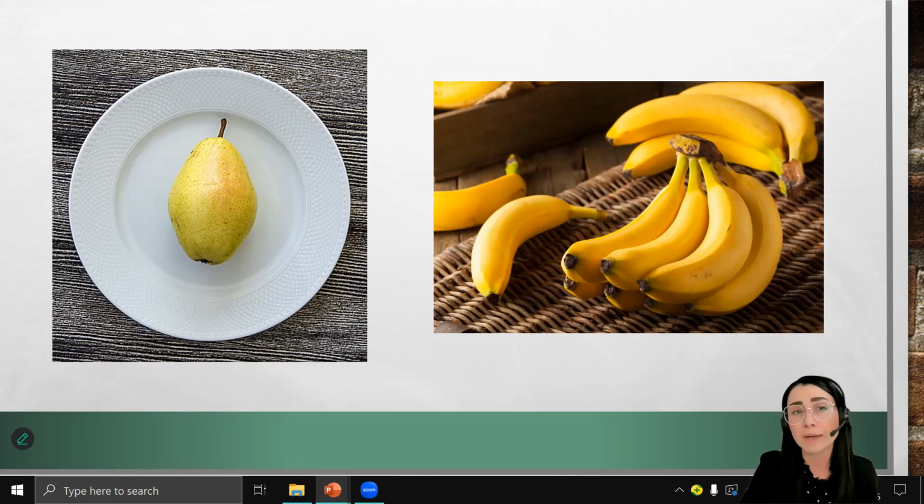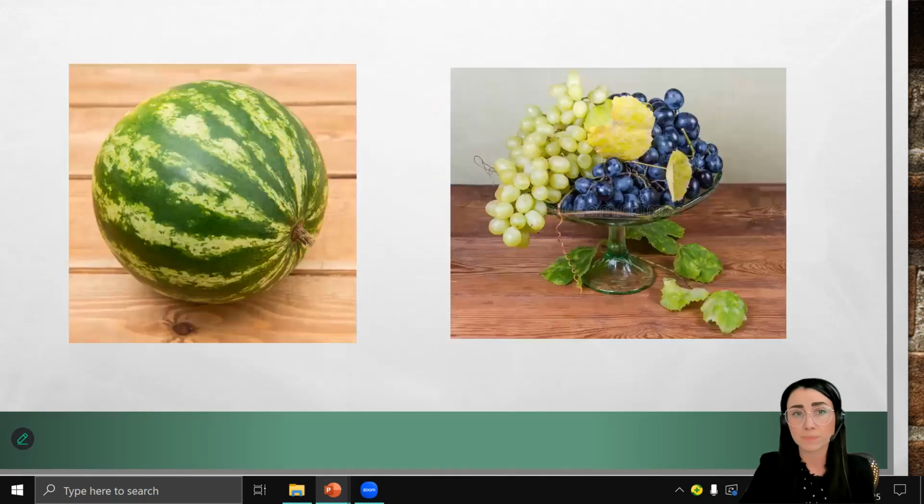Correct answers. There isn't a pear on the plate. There aren't many bananas on the table. There isn't a watermelon on the table. There aren't many grapes in the vase.